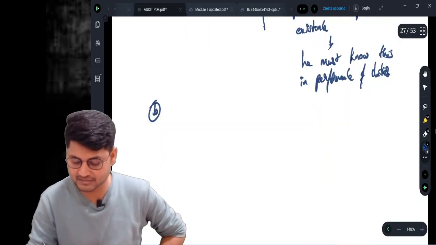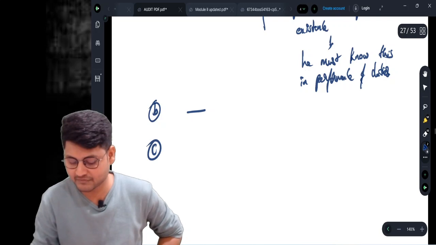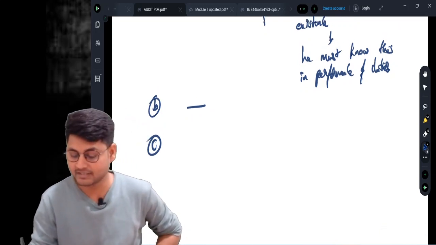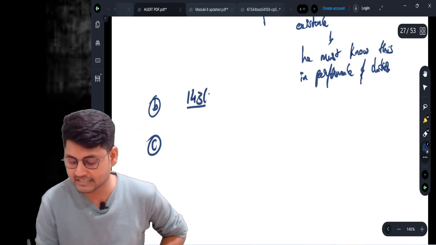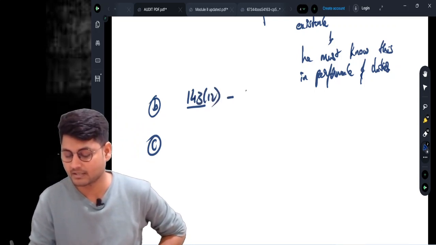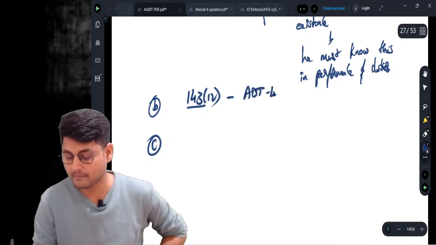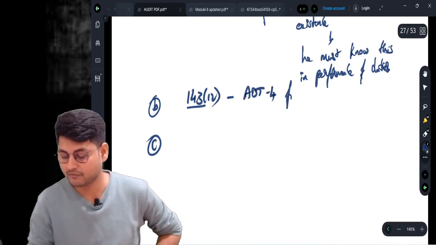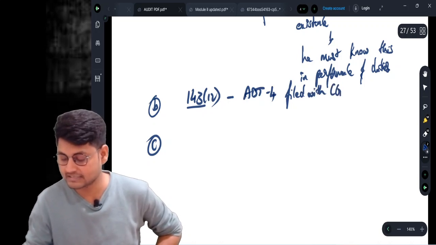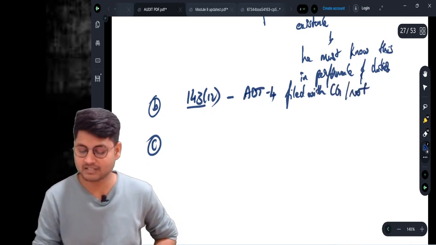It is specified in clause number 1. This B and C you can just fill up. B and C are so easy. What is B? Whether 143 subsection number 12, ADT 4 was filed with the central government or not. And what is the last point?